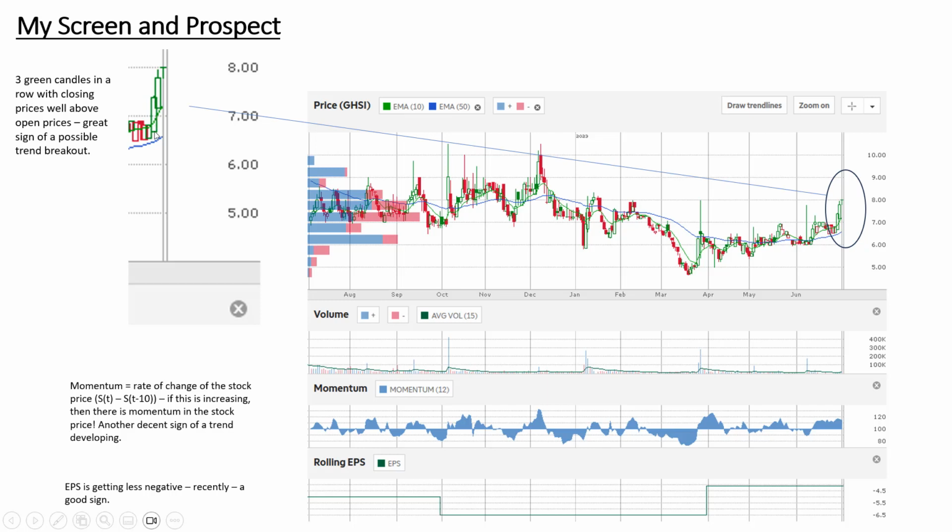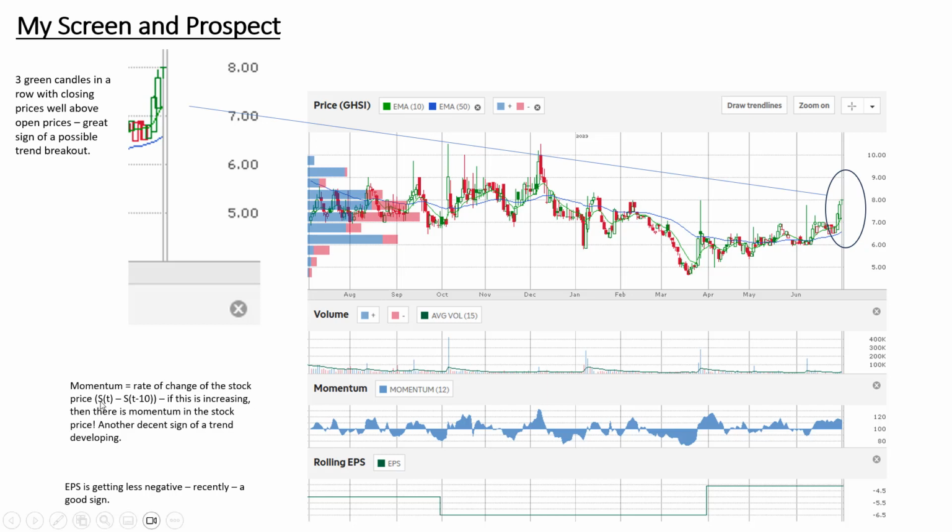Significant gaps in open price and closing price. Okay, so that could be the sign of a very positive trend, what's called a breakout. I also like this momentum indicator, which is an indication of a trend. Okay, so momentum is the rate of change of the stock.